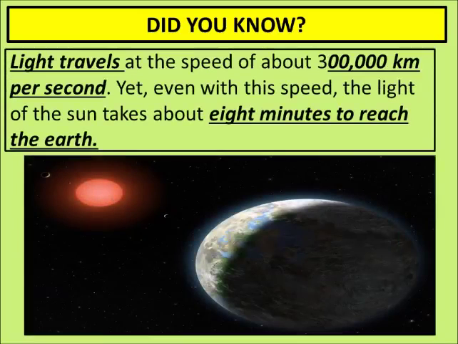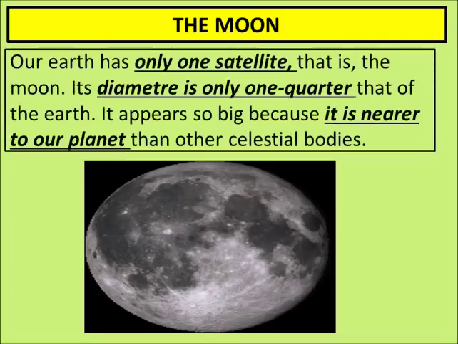Light travels at the speed of about 3 lakh km per second. Whoa, what a speed. See, if you make us run, we can cross only, say, 4 to 5 meters in a second, not more than that. But the great speed of light is that it crosses 3 lakh kilometers in just 1 second. And even with this high speed, the light reaches earth in 8 minutes.